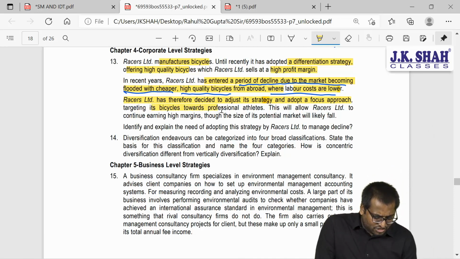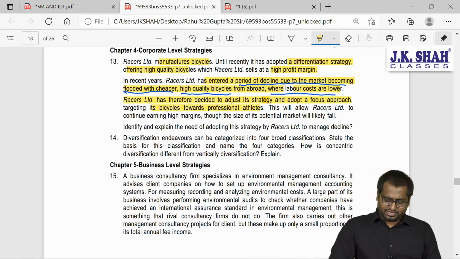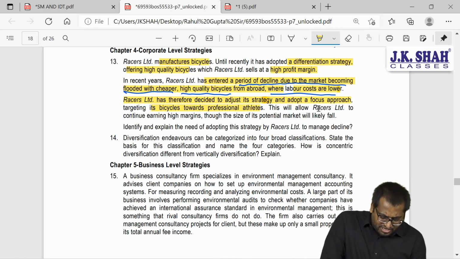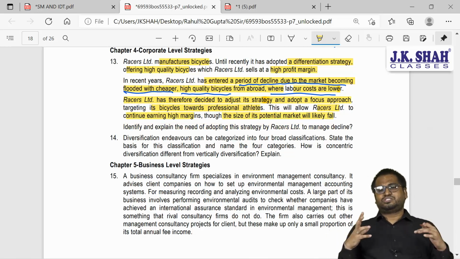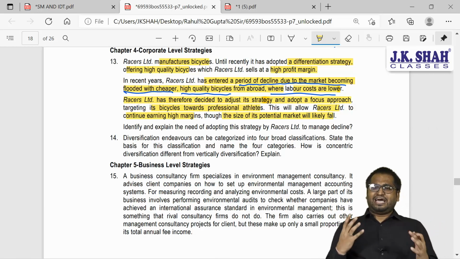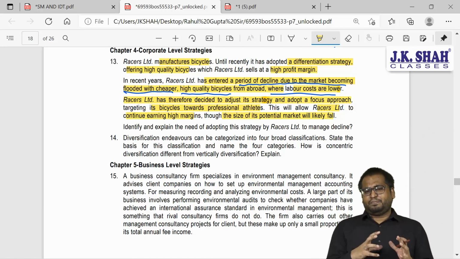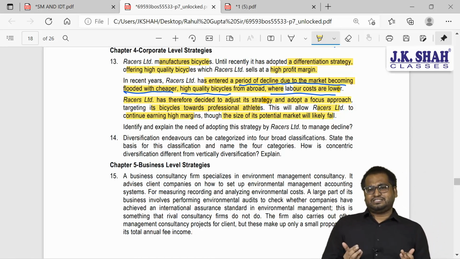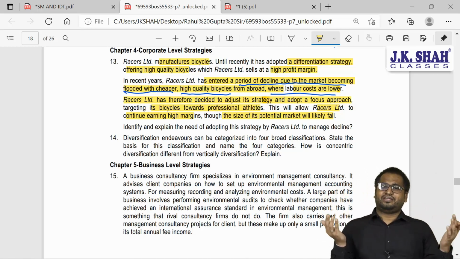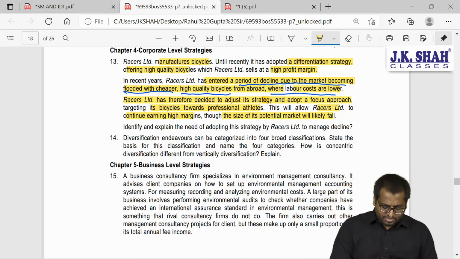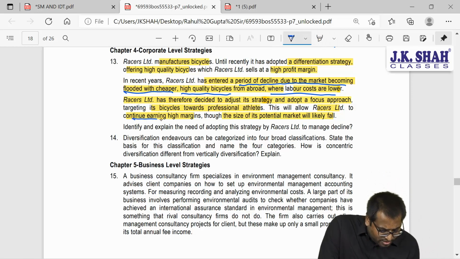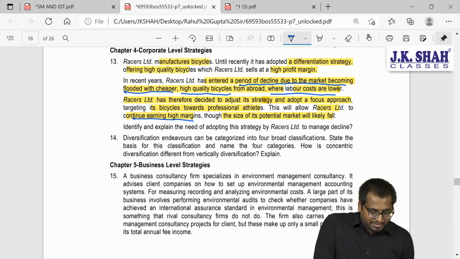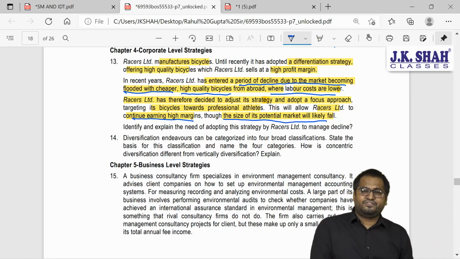This will allow Racers Limited to continue earning high margins, though the size of its potential market will fall. Since you are only targeting a specified segment of people, naturally your business will not be as good as it was earlier. So they will continue to earn high margins, but the size of its potential market will fall.